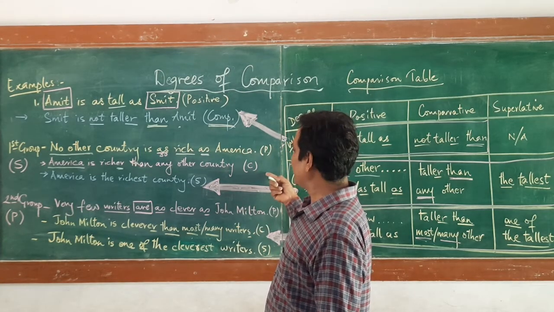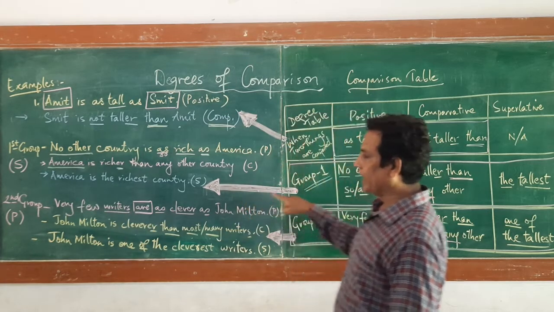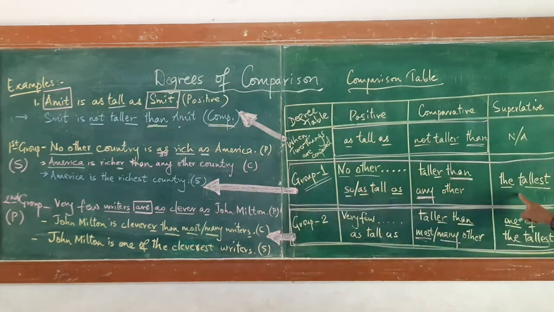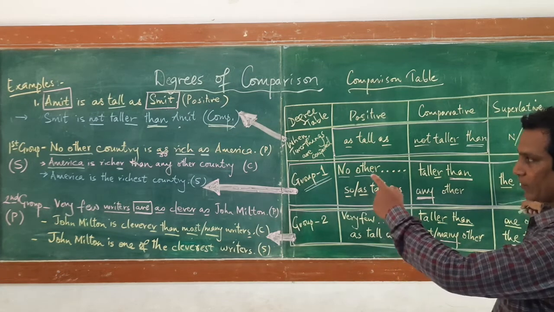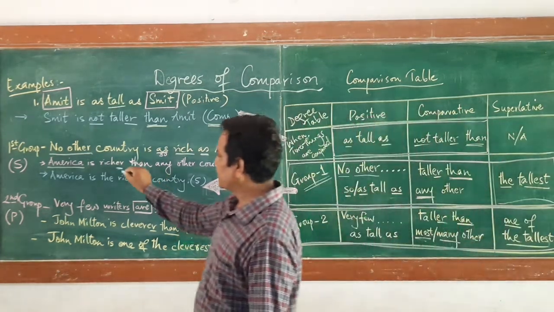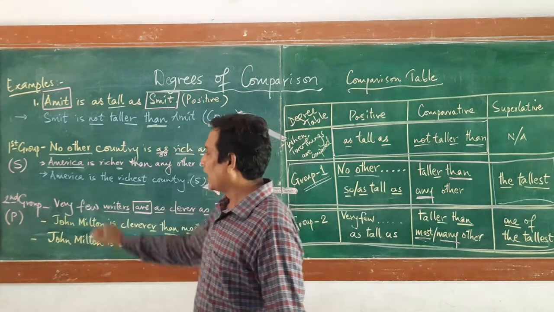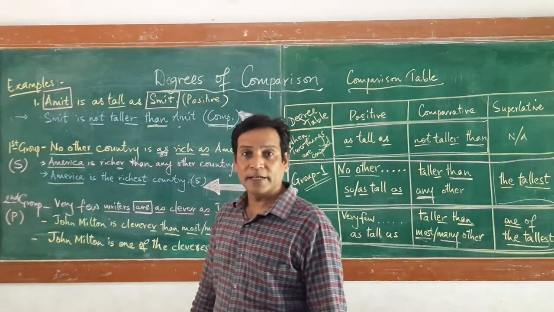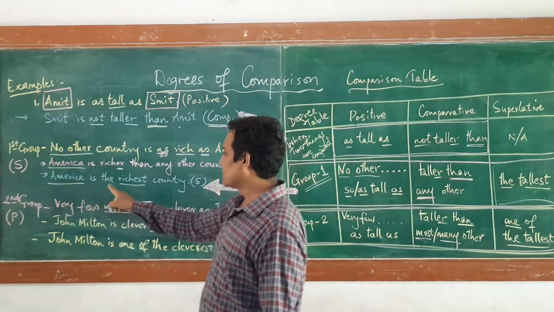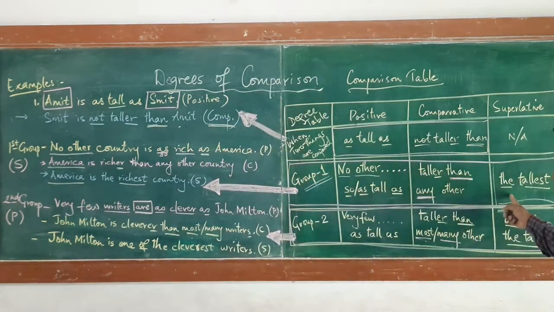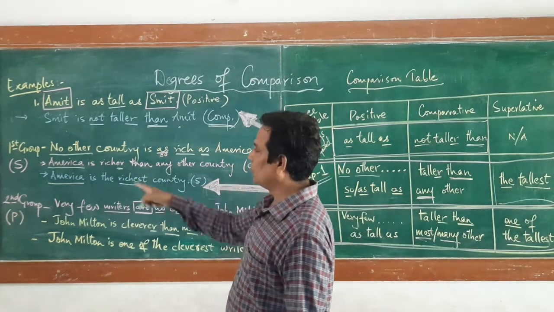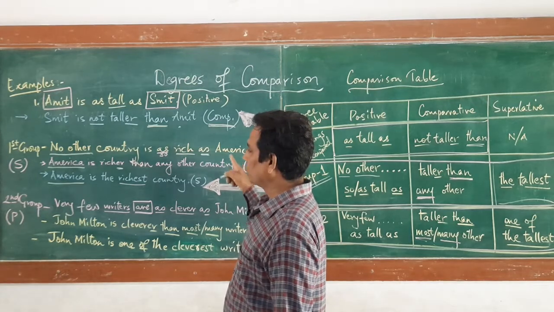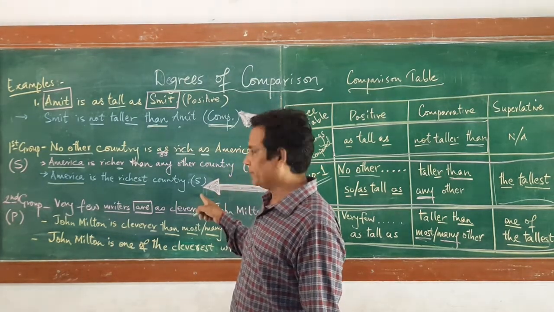And then when I am transforming from comparative to superlative, again I will go to the same group. I will see the last table, superlative. Focus on this now because you are dealing with the superlative degree. What is there? The tallest. But here we are talking about rich. So richer will become richest. Again start the sentence with the subject, that is America. America is the richest country. That's all. So with this we can transform positive, comparative as well as superlative.